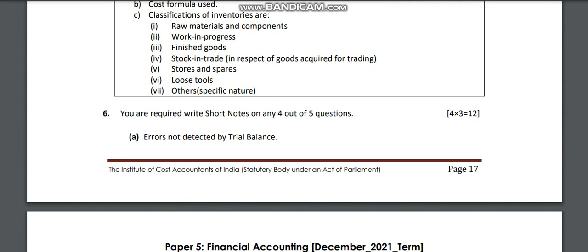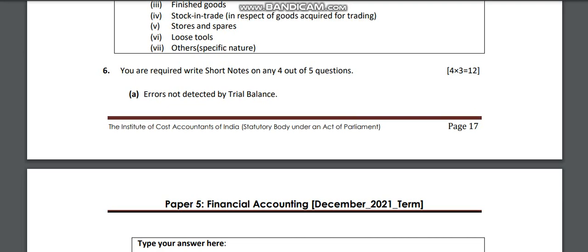Yeah, Question 6. You are required to write short notes on any 4 out of 5. This is also optional. They have given 6 questions, in that you have to choose 4 questions. The 6th one is a short note that carries 12 marks. They have given 5 questions, in that you have to choose 4 and answer. Each question carries 3 marks. So you can see here these are short notes.